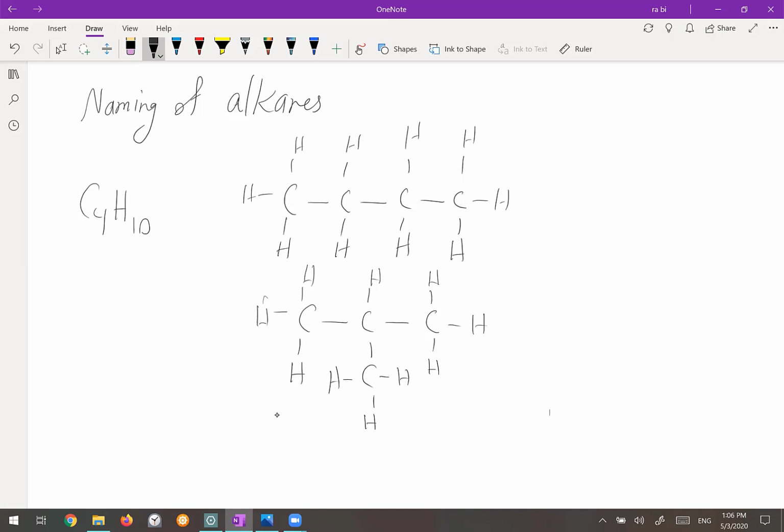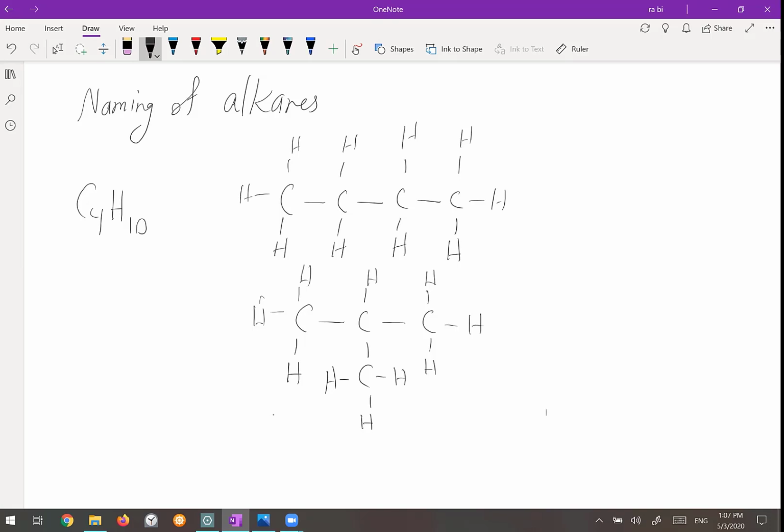So when you want to name an organic molecule, especially the alkane, you have to find the longest chain. The longest chain is the longest path of the carbons which are connected to each other. For example, for the first one, the longest chain of the hydrocarbon starts from here up to here. So this is the longest chain. It's straight. It doesn't have any carbon connected to this chain. So this is just a straight chain hydrocarbon. And when we have 4 carbons, it is butane.